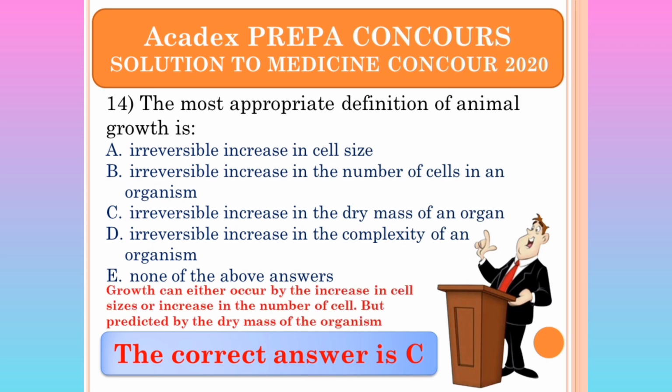Growth can either occur by increase in cell size or increase in the number of cells, meaning that A and B, like I said, are not wrong in the first place. But now the growth of an organism is simply predicted by the increase in the dry mass of that organism, and not by the number of cells. The number of cells, yes, causes growth, and the size of the cells also causes growth, but an irreversible increase in the dry mass of an organism brings about growth of that organism directly.